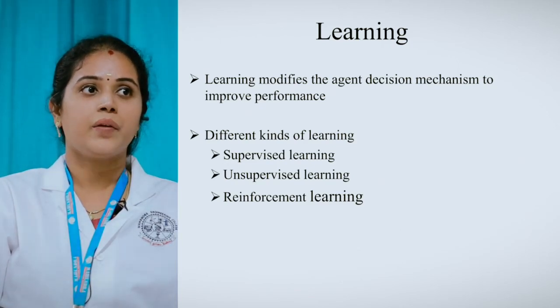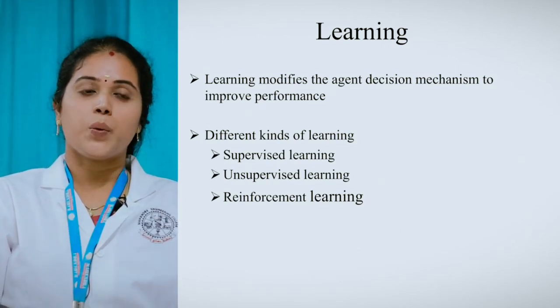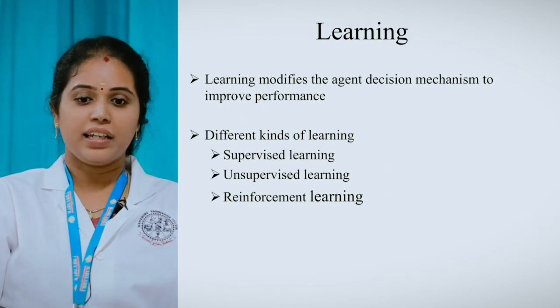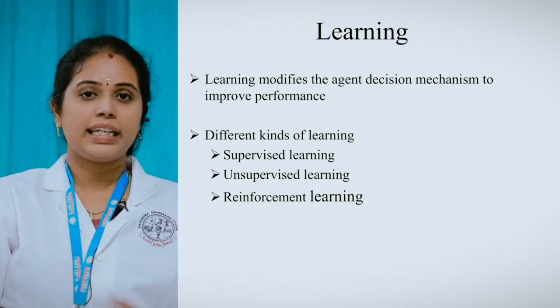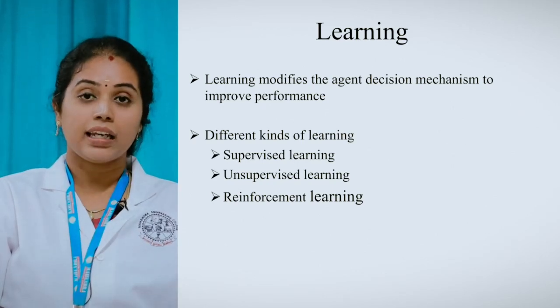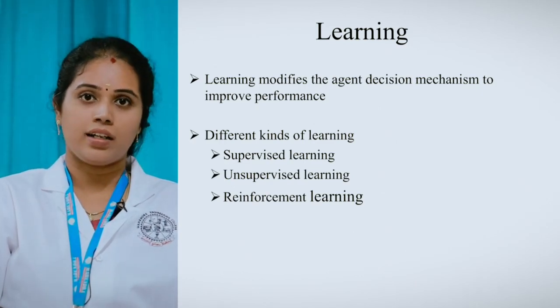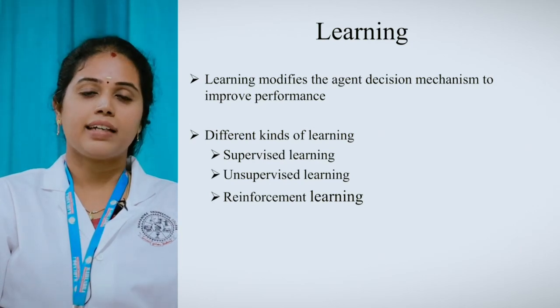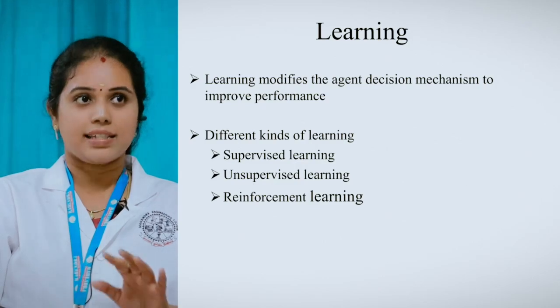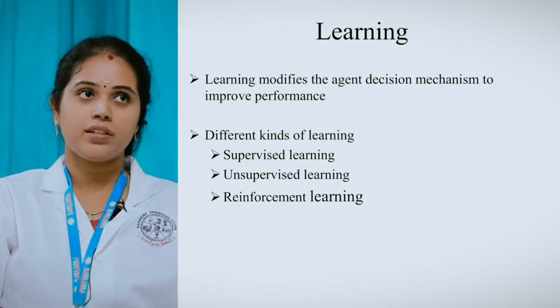The last one is reinforcement learning. So we can get occasional rewards with the help of this learning. For example, if an agent is present in the environment, it can get information from the environment and act upon it. Then again the environment gives a reward to the agent. This is done with the help of reinforcement learning. For example, playing a game: if you make a successful move, then you will be rewarded with points, right? The same thing happens in reinforcement learning.